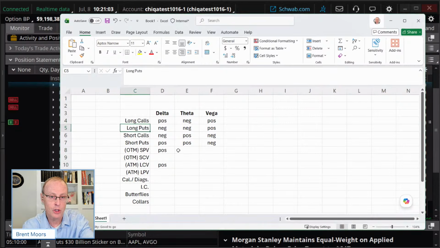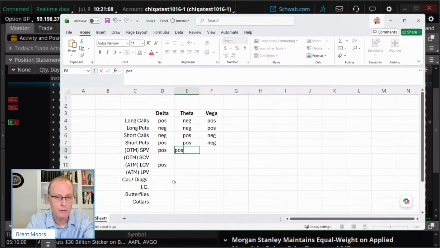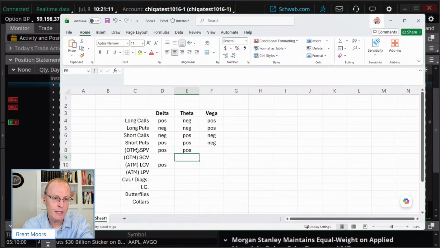Okay. But a short put vertical, what's our theta on that? Well, positive time decay helps you out. Because if you're doing these, I notice I have OTM there, out of the money, short put vertical, short call vertical. Typically when we're doing these short verticals, we're doing them out of the money. But when we're doing these, the short leg is kind of the driver leg. It's the one that has more impact. Therefore, the Greek profile of that is going to match the Greek profile of the short put, for the short put vertical.